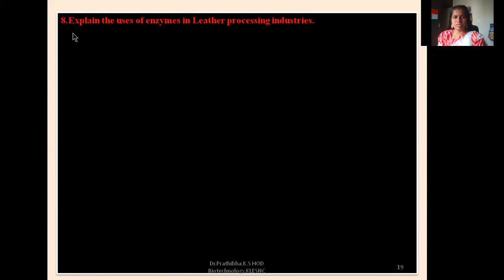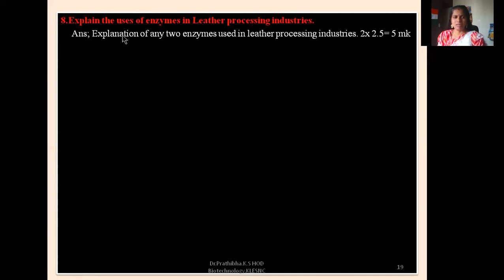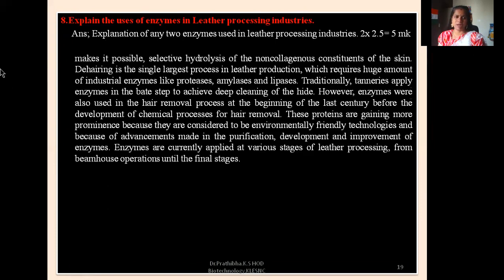The next question, number 8. Explain the uses of enzymes in leather processing industries. Answer. Explanation of any two enzymes used in leather processing industries carries 2.5 marks. So 2 points you need to mention. So 2.5 marks you are going to get for this, 2.5, total 5 marks.